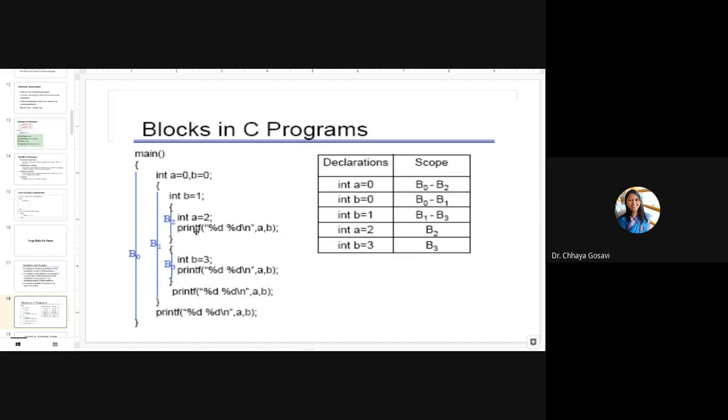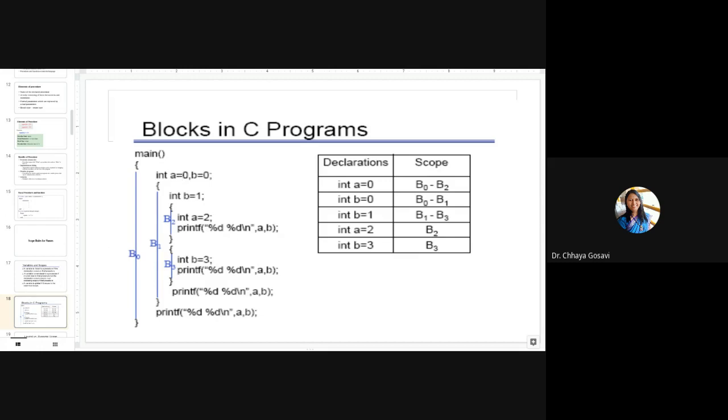So for this printf statement, it will use the nearest definition or declaration. If this is commented, then it will use a = 0. a = 0 is still available in B2 unless and until you redeclare it. Once you redeclare that variable, the original definition is hidden or overridden.